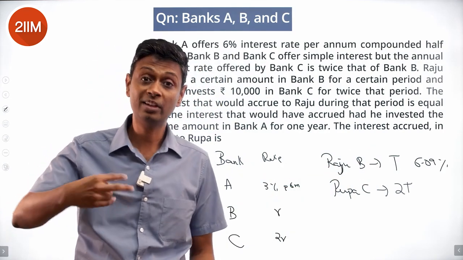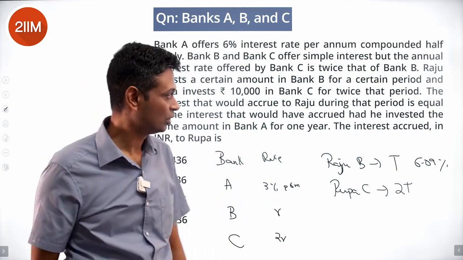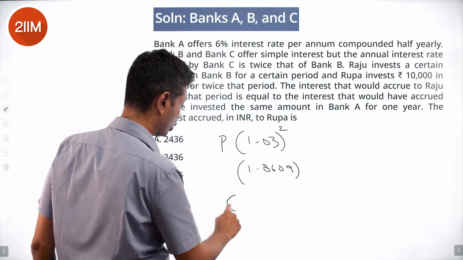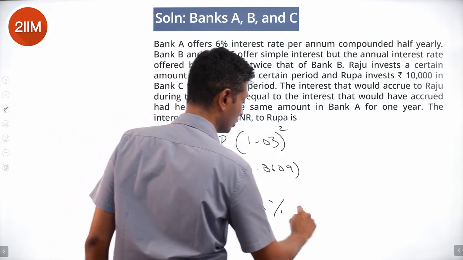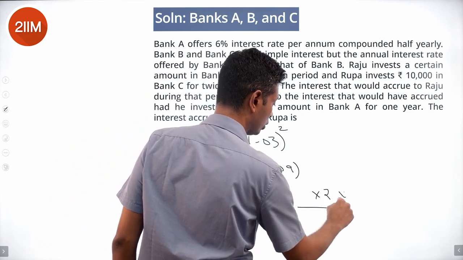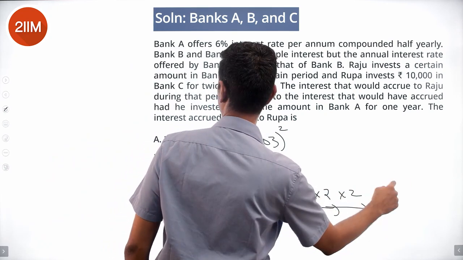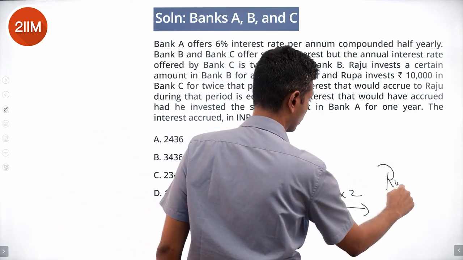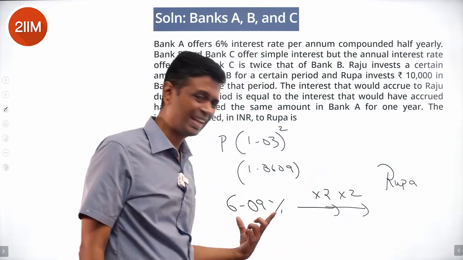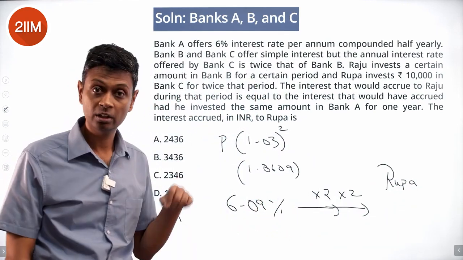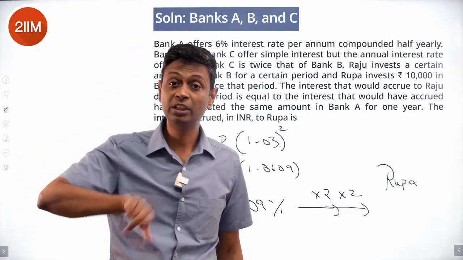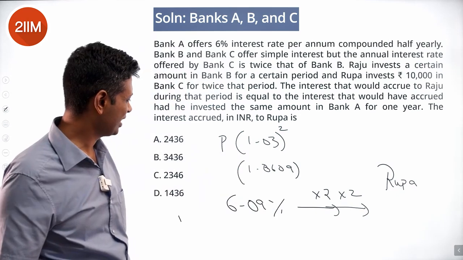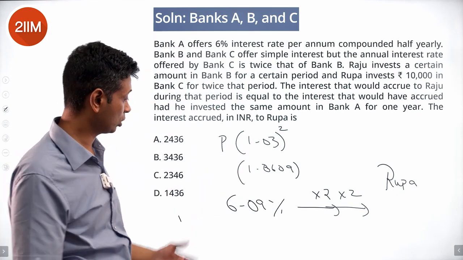Bank C is twice that rate for twice the time period. So 6.09% into 2 would be the return that Rupa gets, the equivalent rate in Bank B, into 2 because Bank C gets twice the rate, into 2 because Rupa is invested for twice the amount of time. That's the amount she gets. 6.09% into 4 is